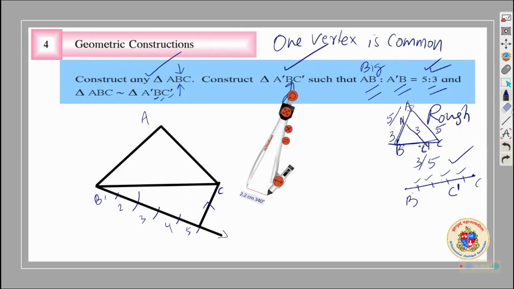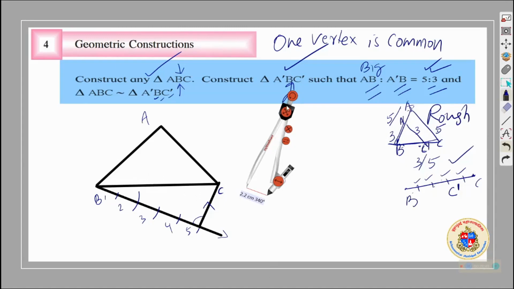One of the simplest ways is using protractor and using set square and scale. Another way is copying this angle. This angle if copied here, here, you can draw a series of parallel lines. So let us do that.